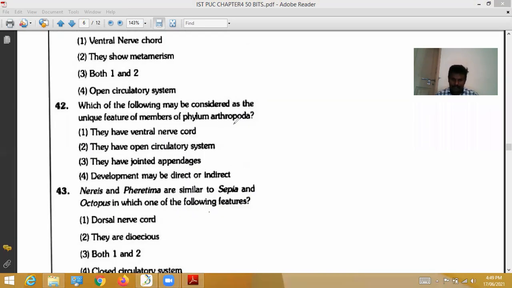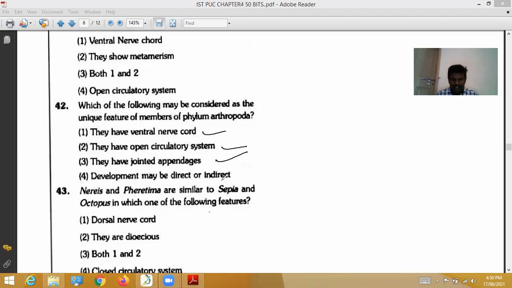Which of the following may be considered as the unique feature of members of phylum Arthropoda? Here, some features are given. They have a ventral nerve cord. Yes, arthropods have a ventral nerve cord. They have an open circulatory system. Arthropods always have an open circulatory system, example cockroach. They have jointed appendages. Arthropods consist of jointed legs. So that's all.